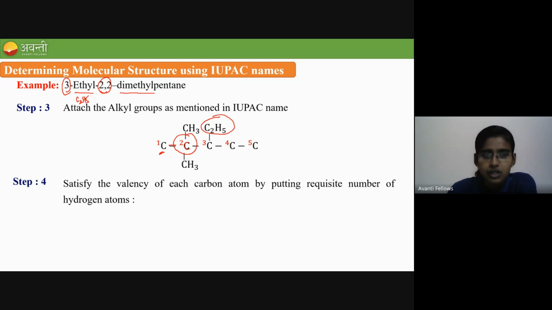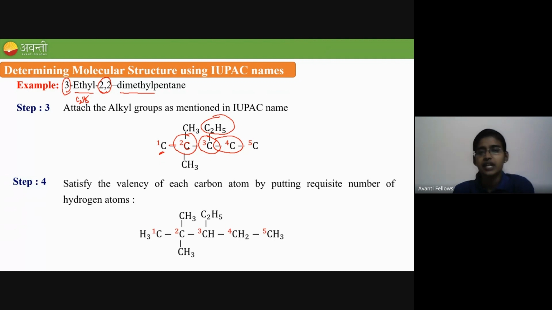Okay. Coming to the third carbon, how many bonds are there? 1, 2, 3 bonds are around this carbon, which means only 1 hydrogen is attached to the third carbon. And coming to the fourth carbon, we have 2 bonds around it, which means 2 more hydrogens are attached to it. And the fifth carbon has only 1 bond, so there are 3 hydrogens. If you satisfy by putting the number of hydrogen atoms, you will get a formula like this, which is the answer for the given question. Is this clear for all?